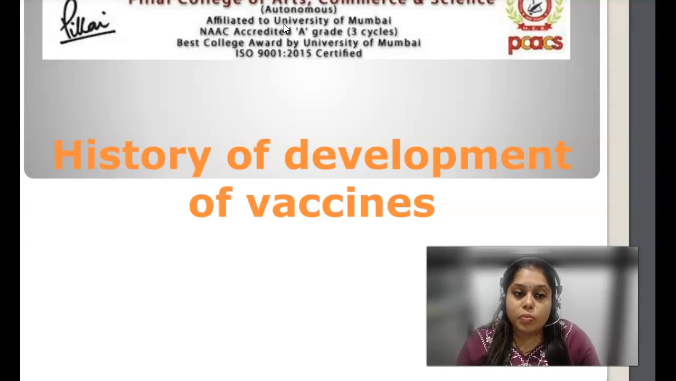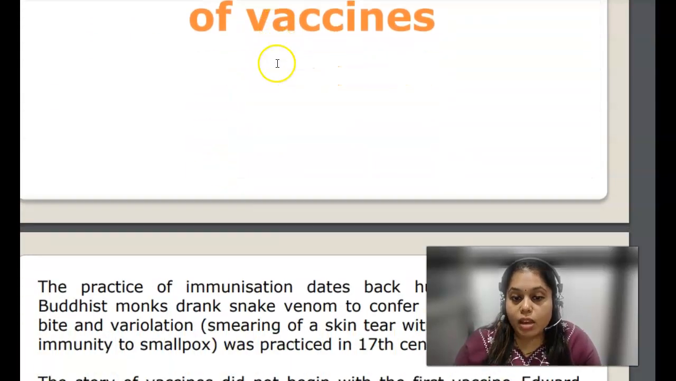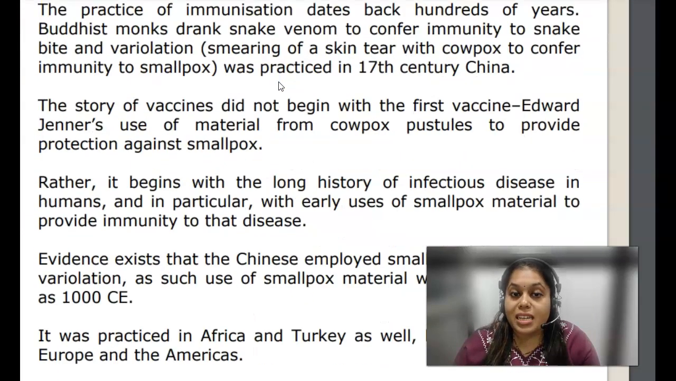So basically what a vaccine does is it is an immunogen. Okay, immunogen. The meaning of immunogen is that it has the capability to elude the immune system, that is the immune cells in our body. The immune cells are the cells that will be fighting against these antigens, which are the foreign bodies coming inside our body. So, to begin with, let's talk about the history of the vaccine.